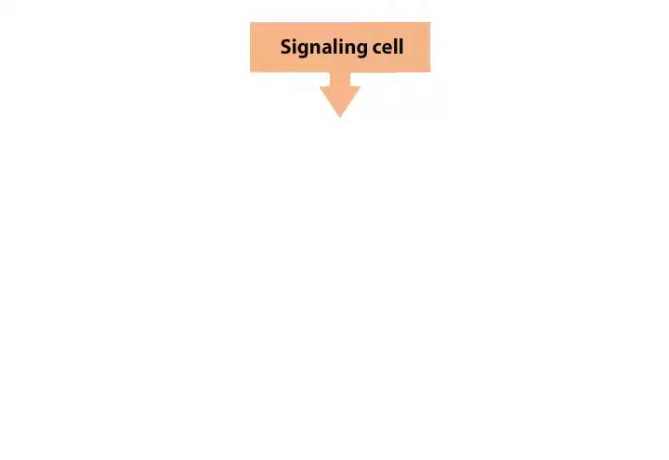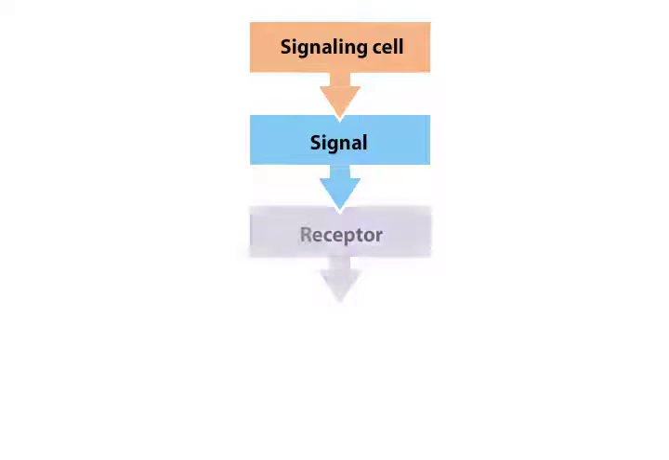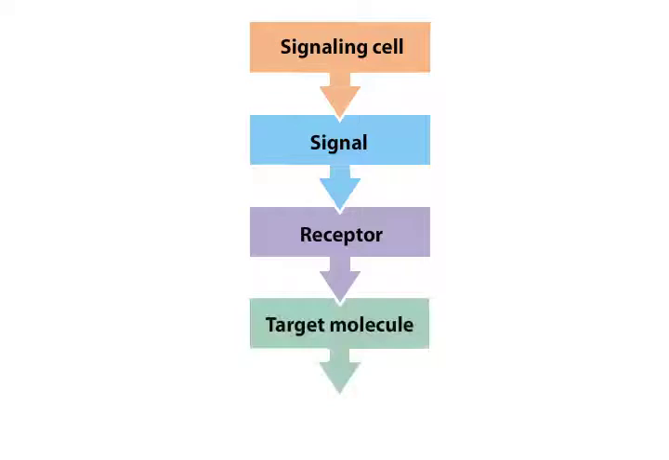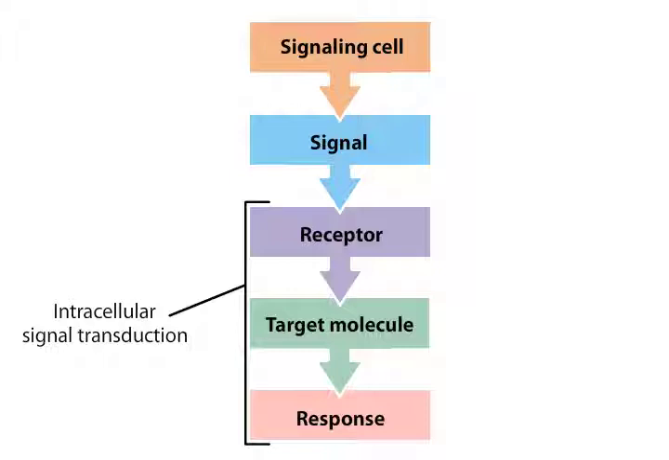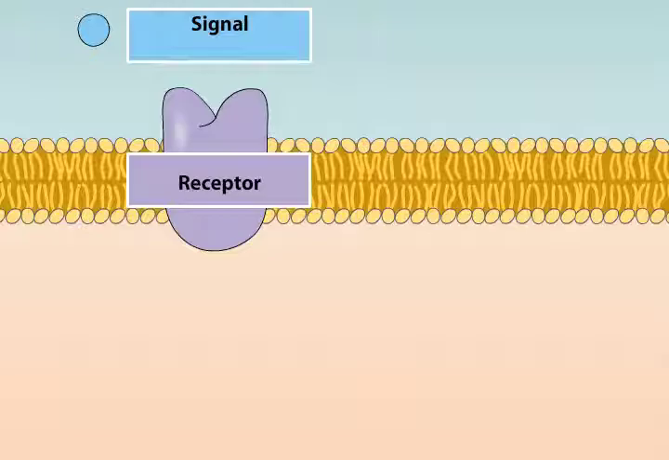Chemical signaling of any sort requires several components: a molecular signal that transmits information from one cell to another, a receptor molecule that transduces the information provided by the signal, and a target molecule that mediates the cellular response. The part of this process that takes place within the confines of the target cell is called intracellular signal transduction. Within the cell, the signal is typically amplified.